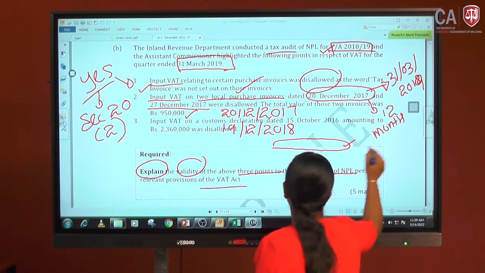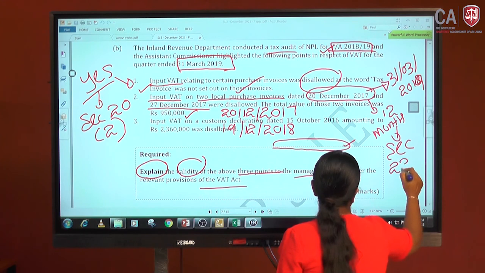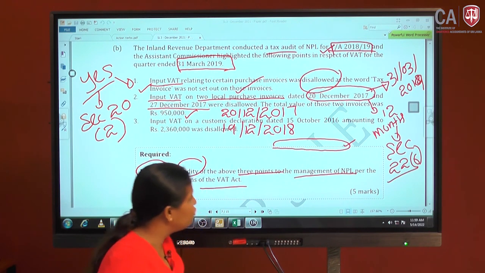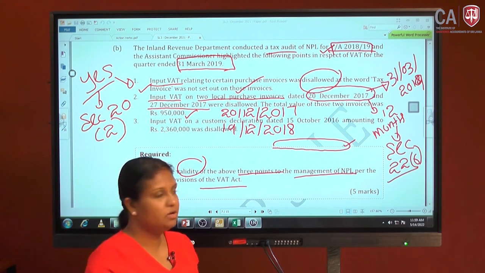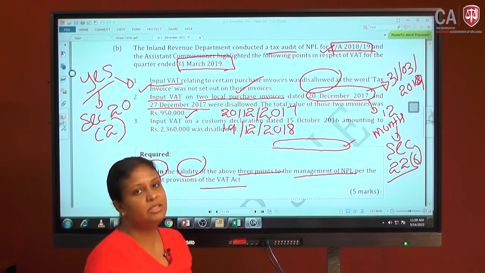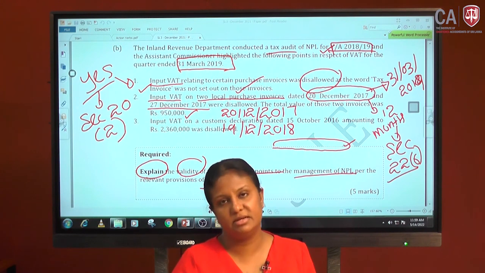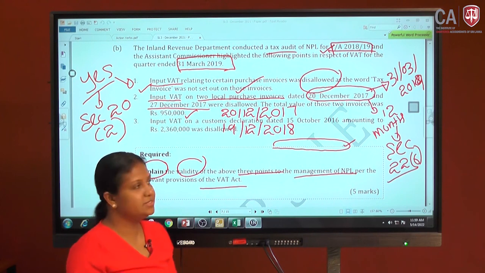Because this 12 months provision is given in section 22, subsection 6 of the Value Added Tax Act. Therefore you cannot claim this. It should be disallowed. What's your conclusion? The view of the Assistant Commissioner is correct. Done.